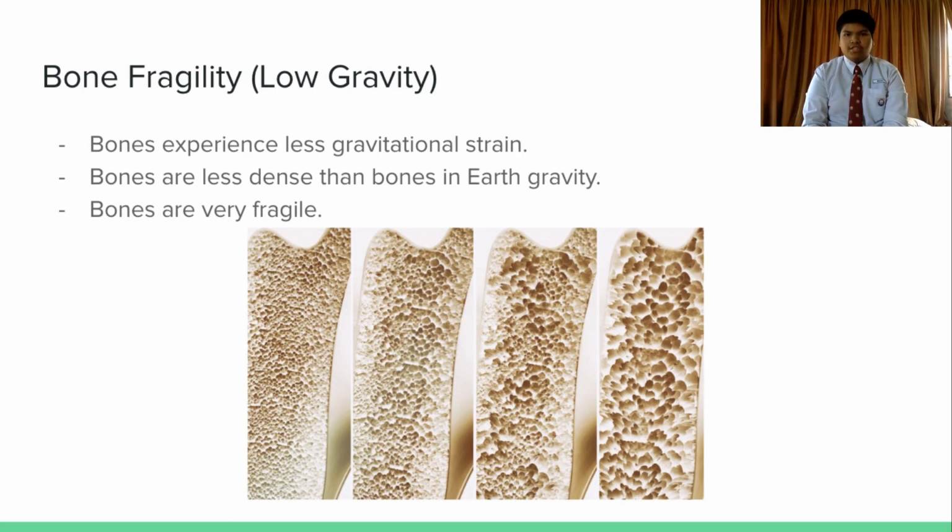Next is bone fragility. Similar to muscles in a low gravitational atmosphere, bones also grow less dense in low gravitational atmospheres because they do not have to support as much weight as they do on Earth. Thus, they grow less dense than they would on Earth, and subsequently, they would become more fragile than they would in Earth's gravity.